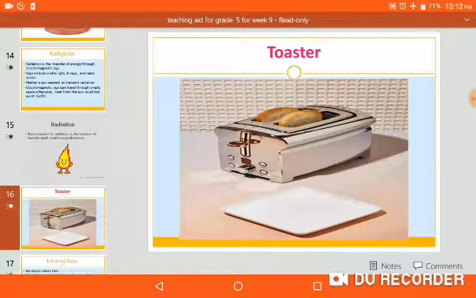Look here, a toaster. Electromagnetic rays, yes, it works. A toaster works like this. It heats the toast. When you stand near it, you can feel hot air, and it is proved that heat flows from one object to another. That's why when you touch the toaster, it is conduction, and when you stand and feel hot air, it is convection, but inside it is radiation, because the toast gets heat by electromagnetic radiation. Understand?